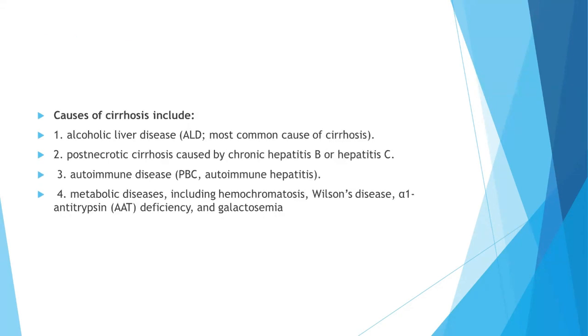The causes of cirrhosis include alcoholic liver disease. The most common cause of cirrhosis is alcoholic liver disease. Post-necrotic cirrhosis is caused by chronic hepatitis B or hepatitis C. Then there are the autoimmune diseases like primary biliary cirrhosis or autoimmune hepatitis, and the metabolic diseases including hemochromatosis, Wilson's disease, alpha-1 antitrypsin deficiency, and galactosemia.